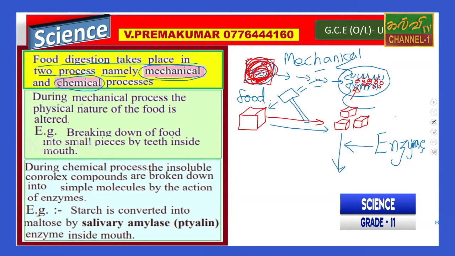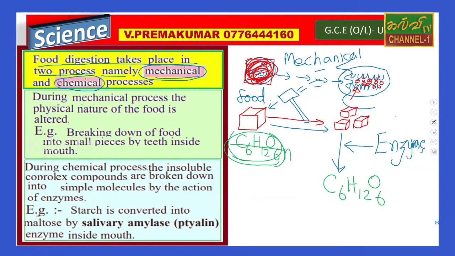Now the starch has carbon, hydrogen and oxygen. There are so many glucose molecules bound together to make the starch, a polymer. Then it is going to convert to C6H12O6. So chemically the structure is going to change.